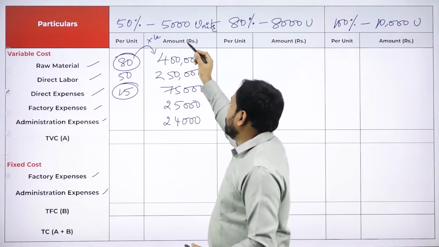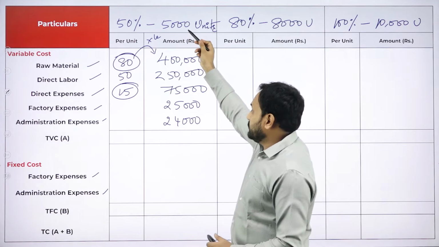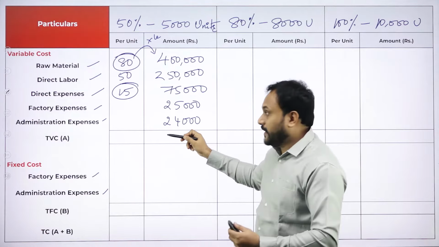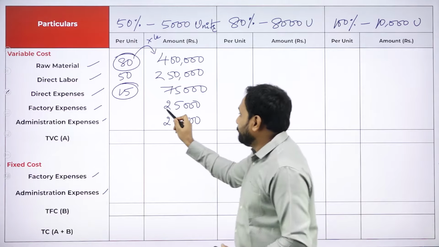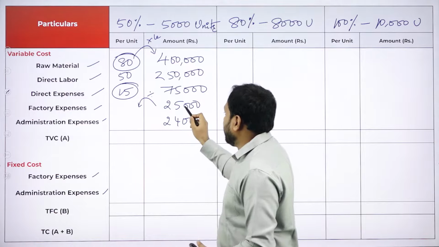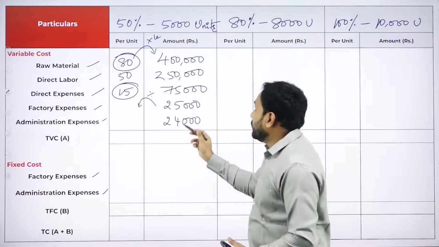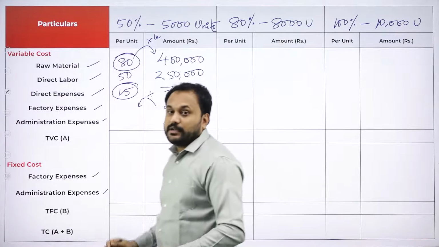Now students, for 5,000 units, 25,000 you are paying. For again 5,000 units, 24,000 is what you are paying. For one, how much? So that means from here to here, you should always divide. So 25 divided by 5,000 and then 24 divided by 5,000 and then you will write it.